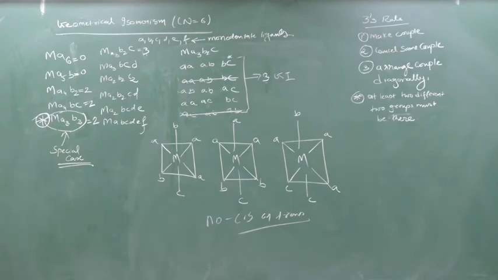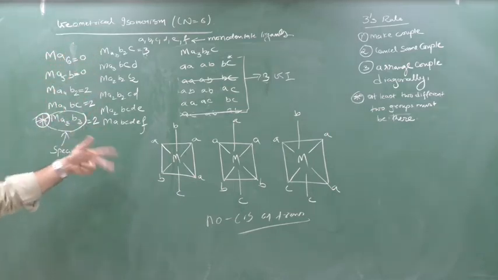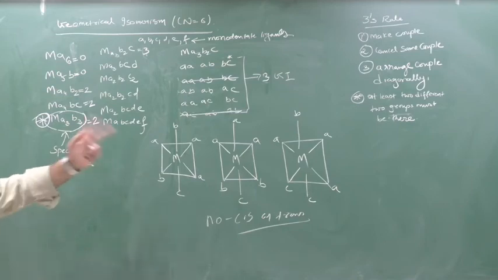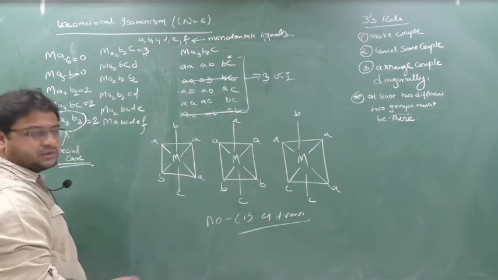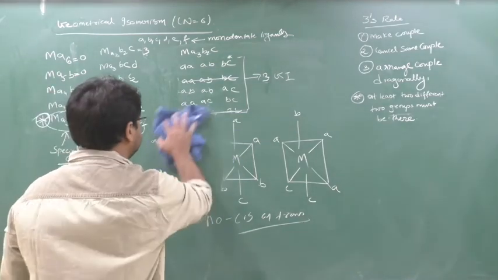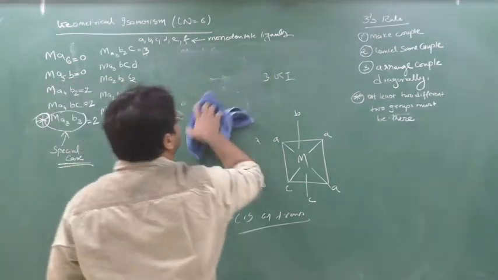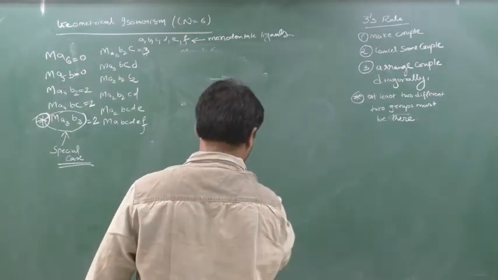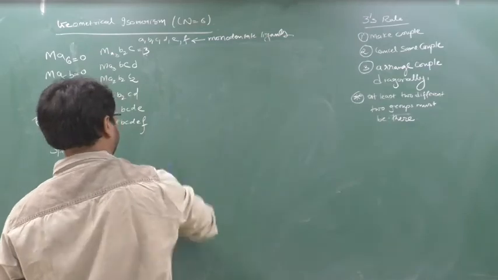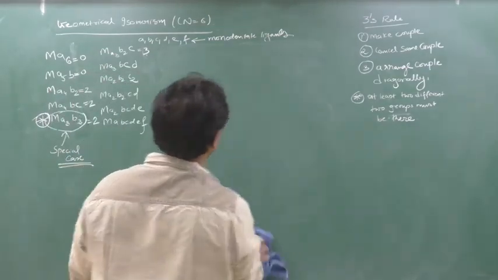No cis and trans, because cis and trans only applies when two are there. Here there are more than two, so no cis and trans. Fac and mer are also only for Ma3b3, not for the others. So from here, no cis and trans, simple. Just these are the isomers, that's it, over. These are the structures. Done? Cis and trans only when there are two isomers, then only you can compare. More than two we cannot say. Okay, next.